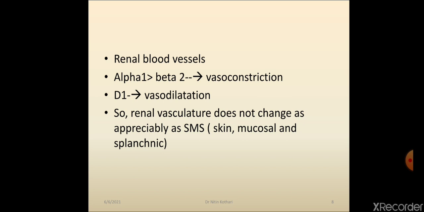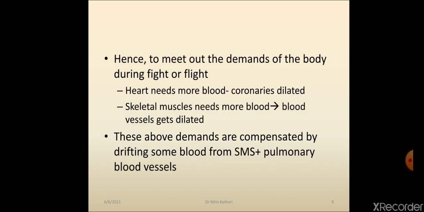Because beta 2 receptor and D1 receptor stimulation are causing vasodilatation, while alpha 1 receptor stimulation causes vasoconstriction, their change is not as appreciable as in skin, mucosa and splanchnic. So as we have discussed, it depends upon the location where the blood vessels are present, to meet the demand of the body during fight and flight.